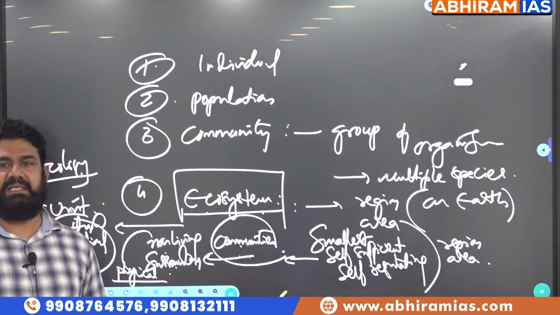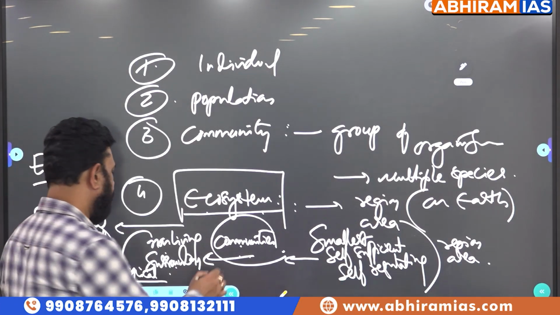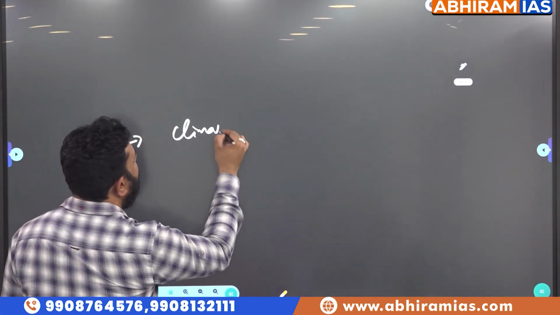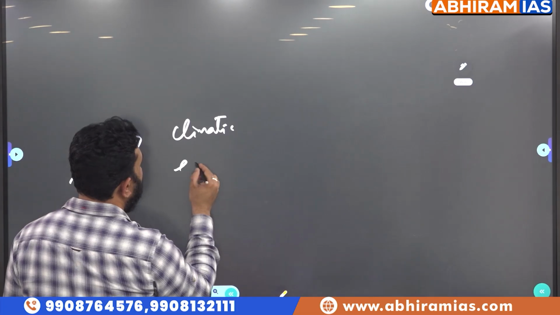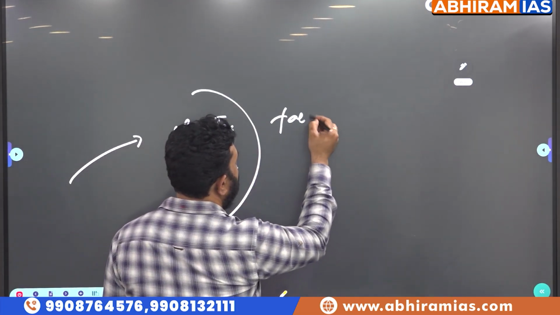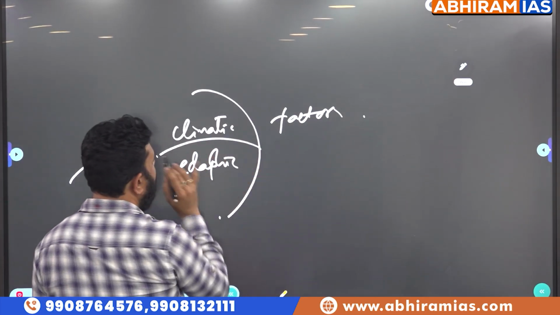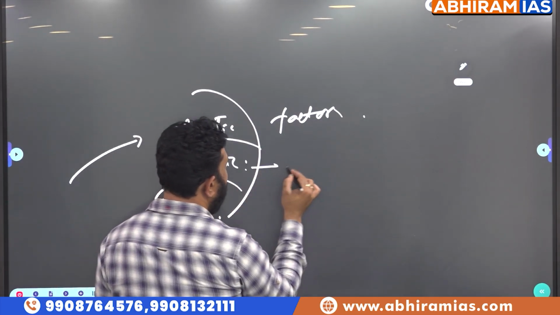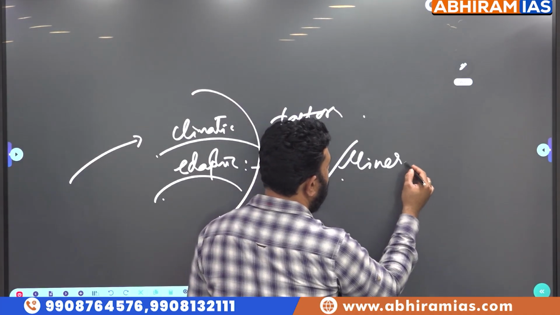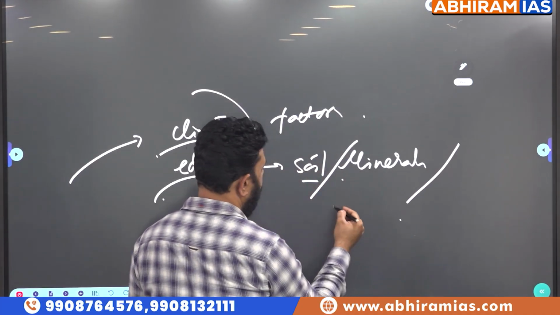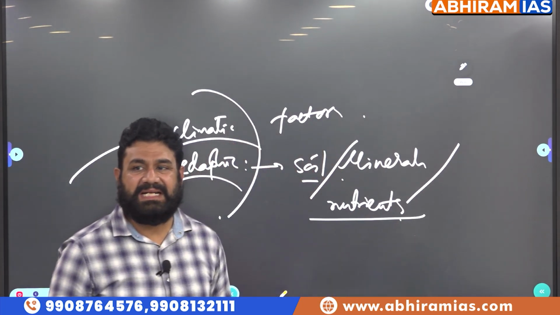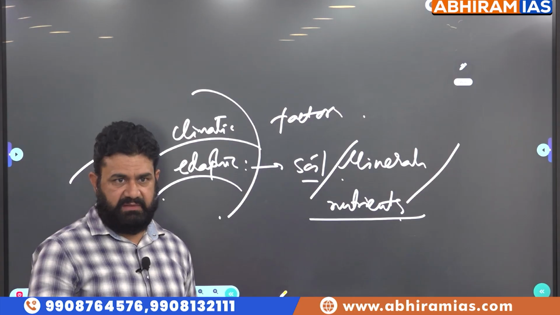What do you mean by physical entities here? Physical here means we have climatic and edaphic factors. Climatic and edaphic. When we say edaphic, we mean soil: soil, minerals and nutrients. These are the factors.